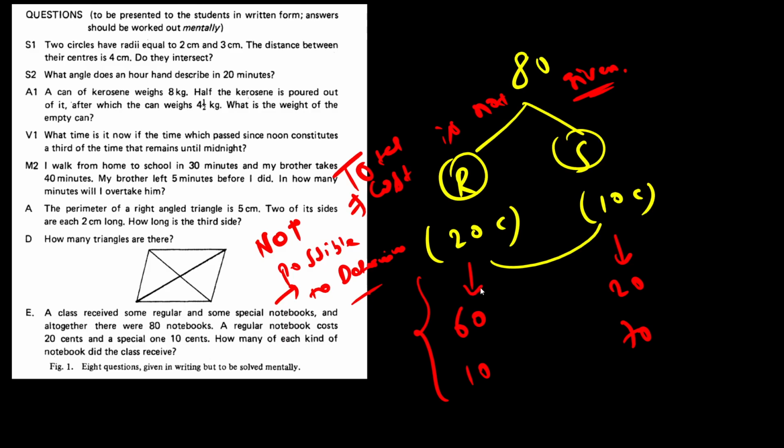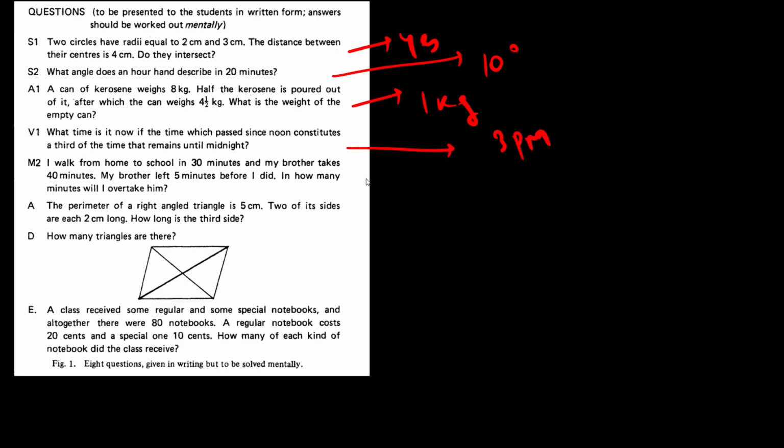Okay. So these were all the 8 questions. I hope you tried first on your own and then you can cross check your answers. Okay, let's quickly recap all the answers of these questions, right? The first one was yes, it intersects. The second was 10 degrees. The third was 1 kilogram. The fourth one is 3 pm. This question was 15 minutes, right? This is not possible.